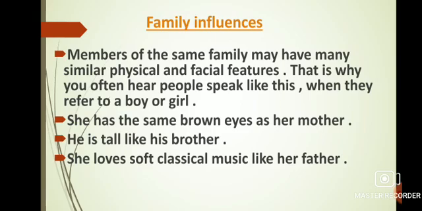Children, have you ever thought why it happens? Students, it happens because of family influences or family resemblances. Children often have features like those of their parents. A child might have eyes, nose, or hair color similar to that of his or her mother. Such features that are passed down to children from their parents are called hereditary features.